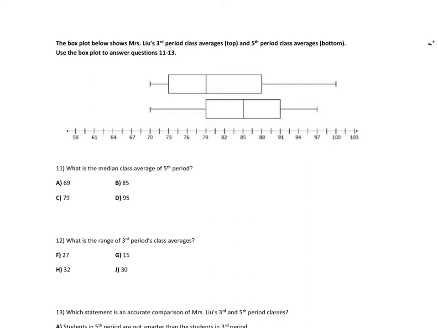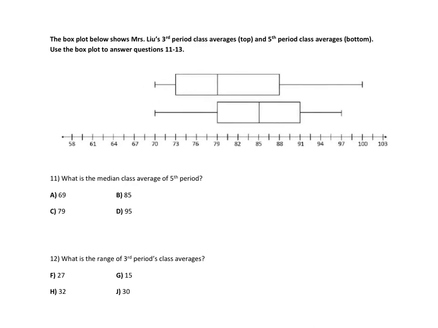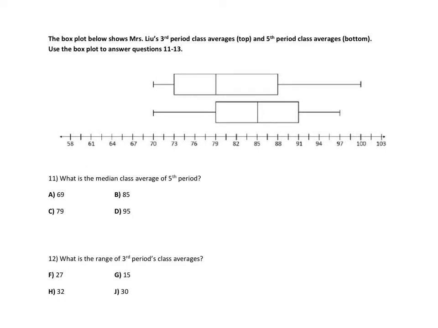Number 11. Okay, so this is talking about box and whisker plots. So we talked about those. Remember, they deal with medians and then lower quartile, which is the median of your lower half, upper quartile, median of your upper half, your lower extreme and your upper extreme.